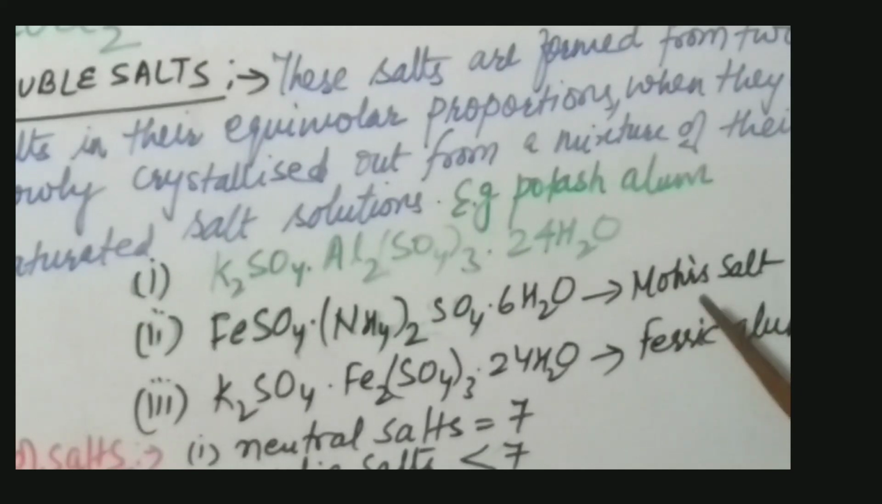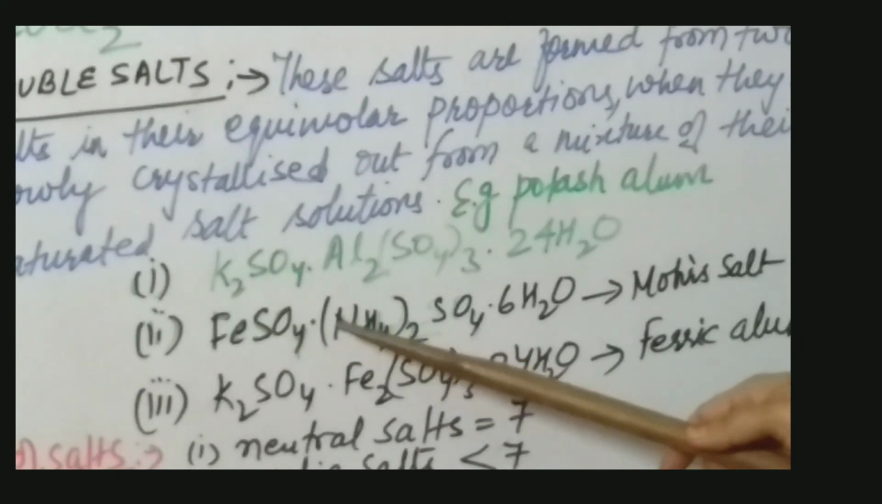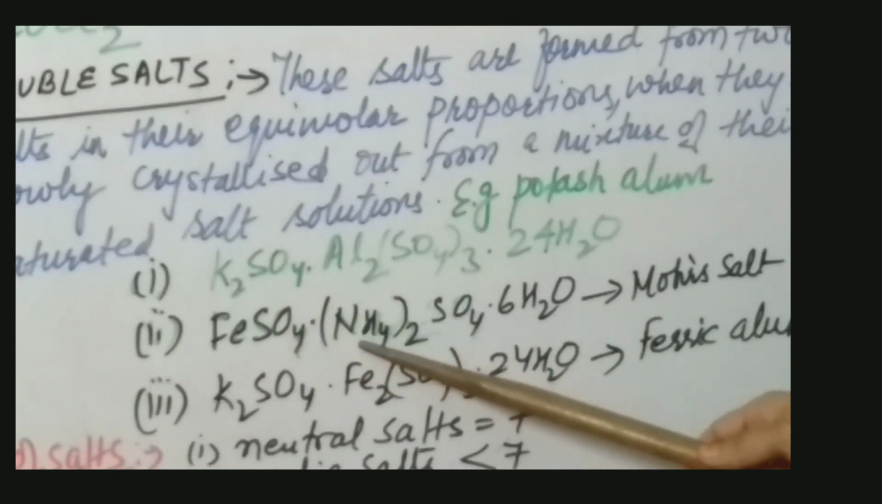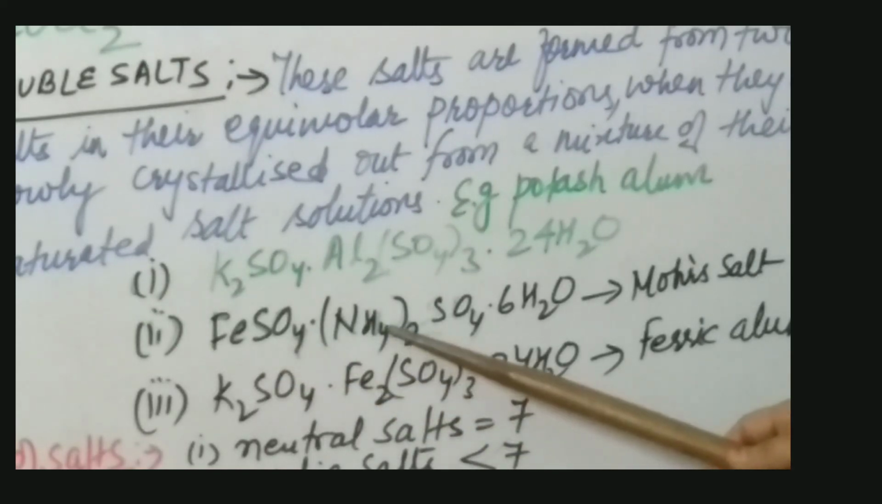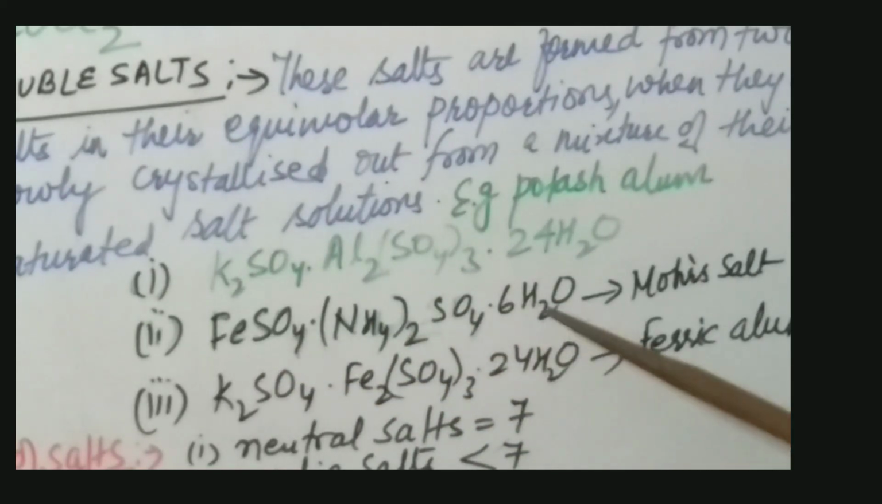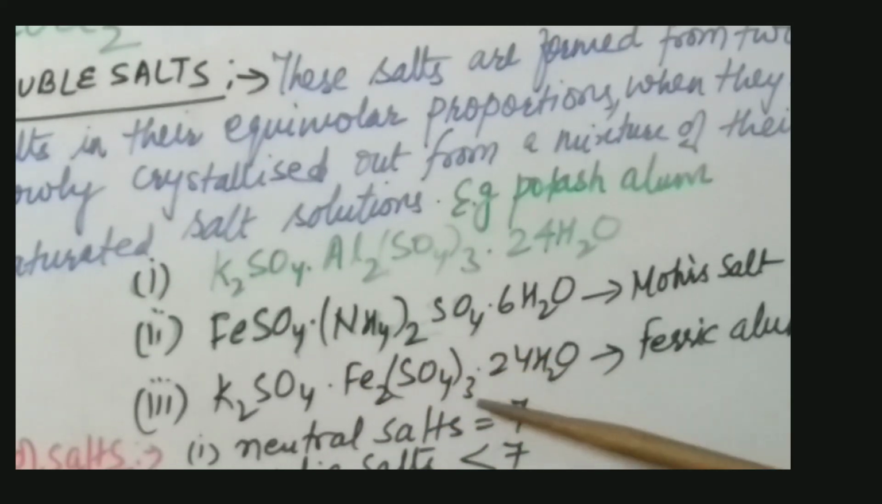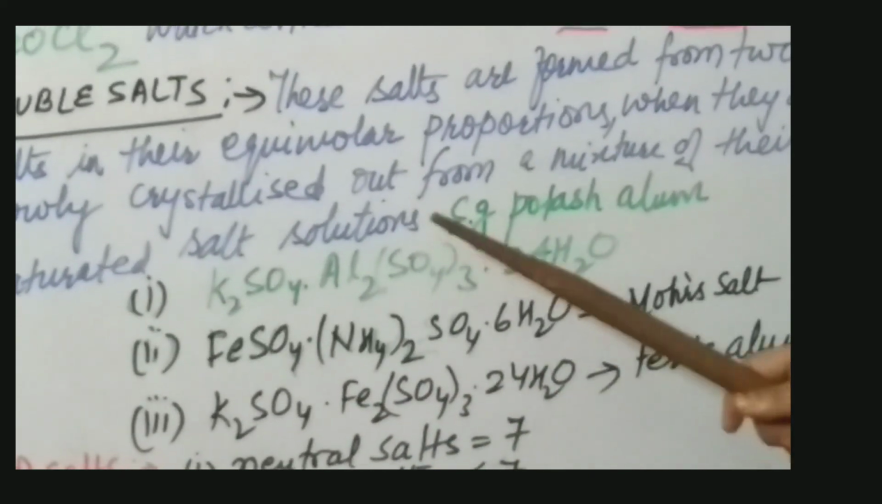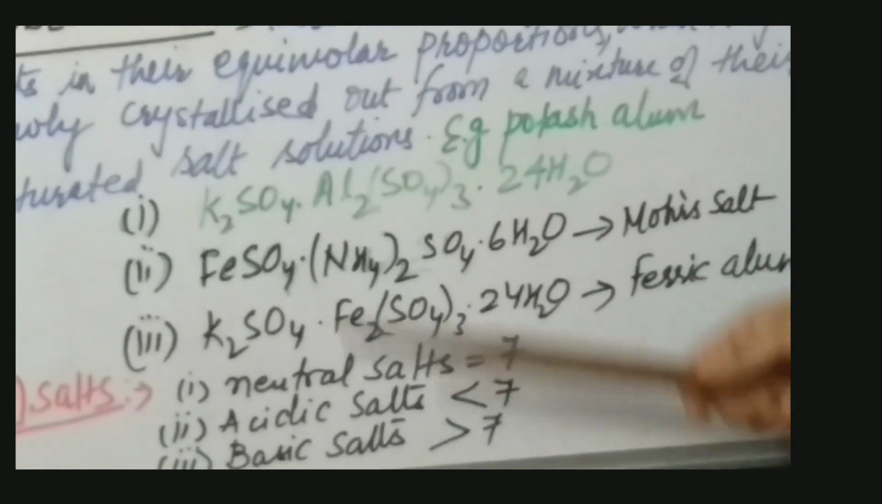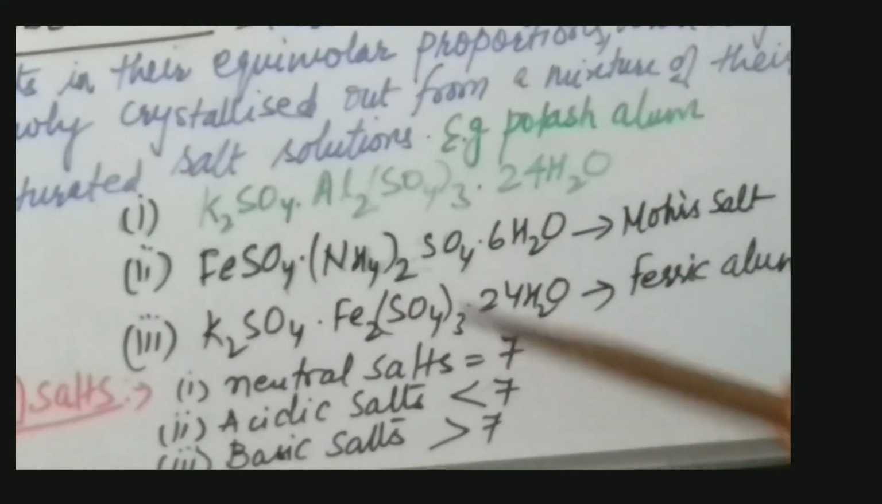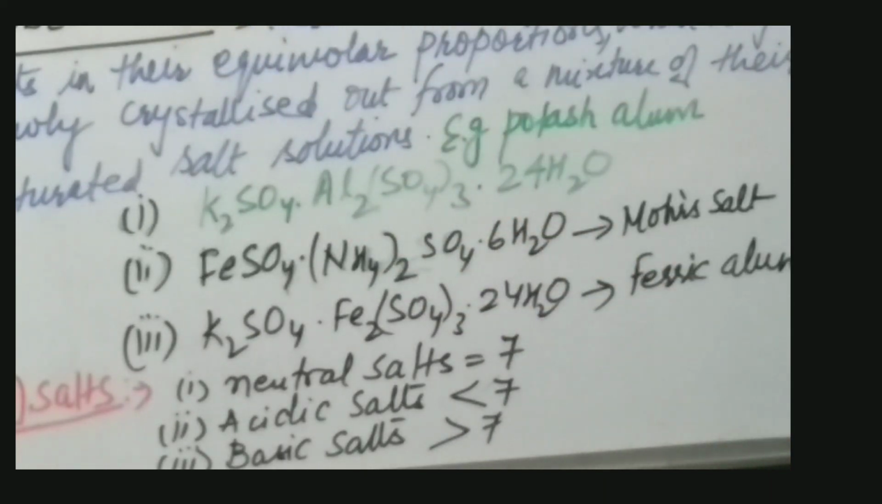Another example is Mohr's salt. This salt is very important because later on in your higher classes there are certain experiments which you will do. It is also formed by the addition of two simple salts. Here FeSO4, another salt is (NH4)2SO4, attached with 6 molecules of water. Another is ferric alum, K2SO4, Fe2(SO4)3, 24H2O. So these three are examples of double salts. Due to the presence of two simple salts, they are called double salts.